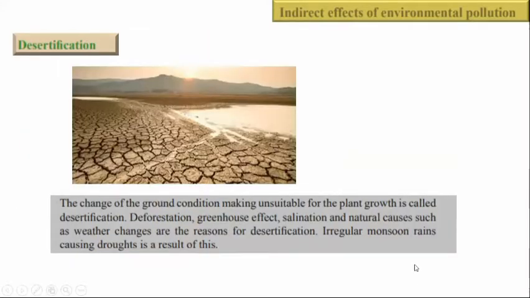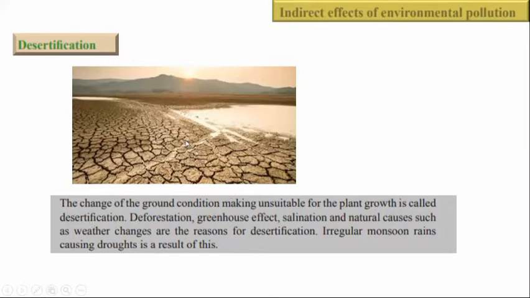Then the second is the desertification, right? So the land becomes desert, which means there you can't grow a good plant, right? So the change of the ground condition makes it unsuitable for plant growth. So this land is not suitable for plant growth. That is called the desertification.